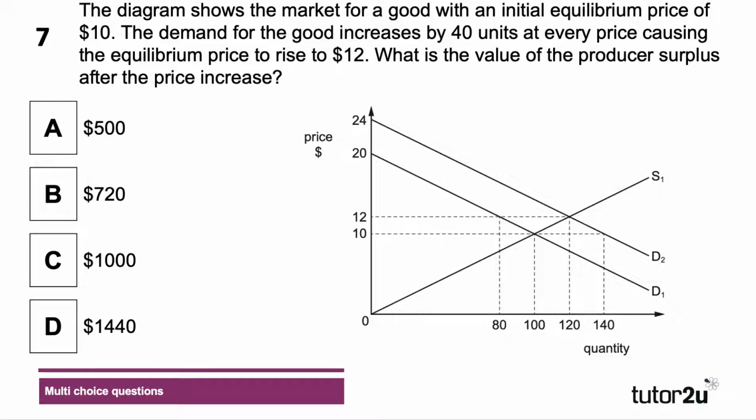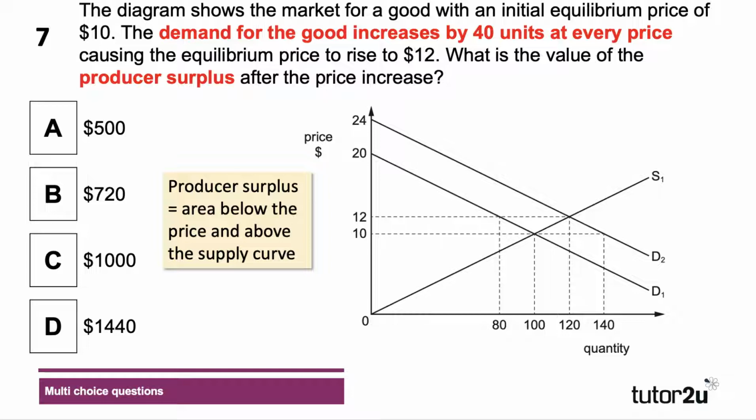Well, producer surplus is the area below the price and above the supply curve. Let me use my cursor. It's the area below the price 12 and above the supply curve. So it's this triangle here. So you need to know how to calculate the area of a triangle. It's going to be half times base times height. So it's going to be half of 12 times 120, which is half of 1440, which is $720. This is the area of producer surplus here, 720.